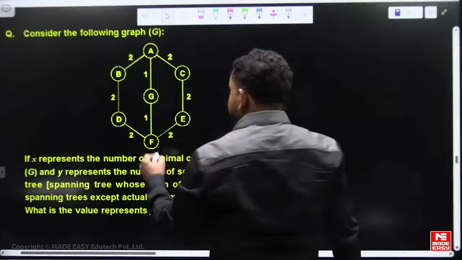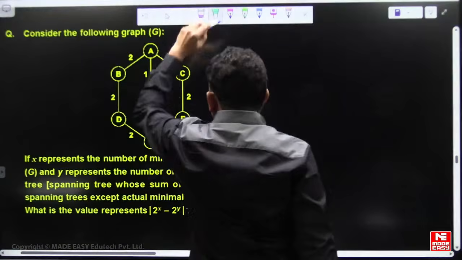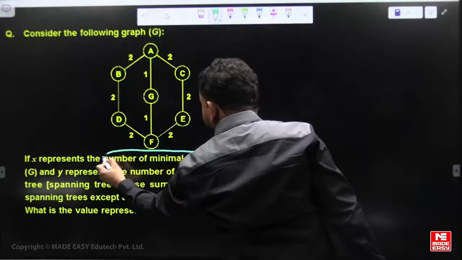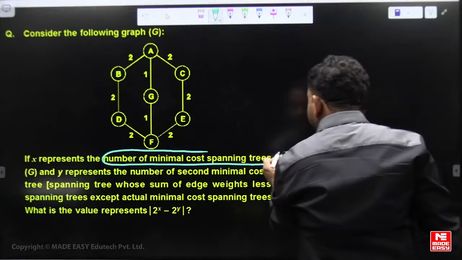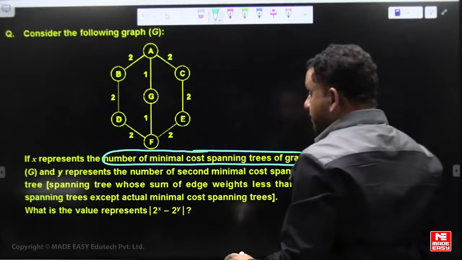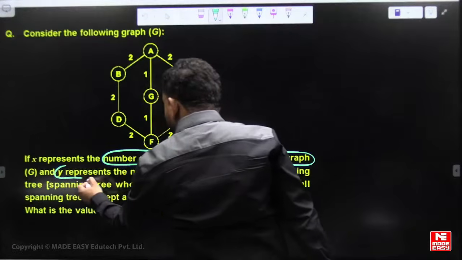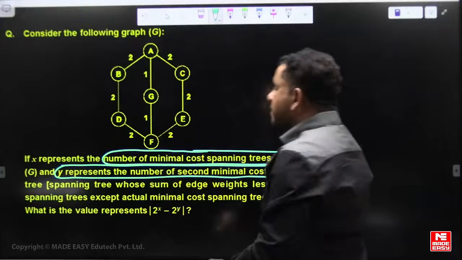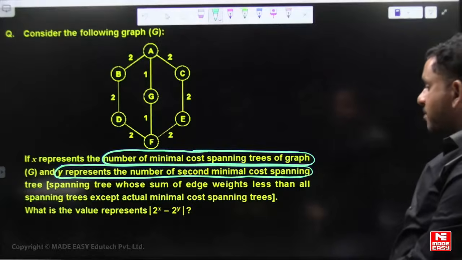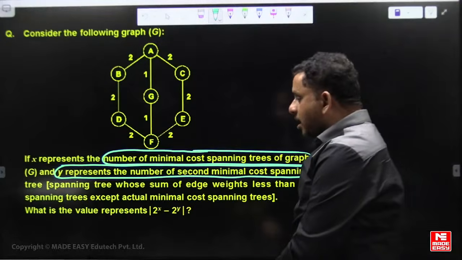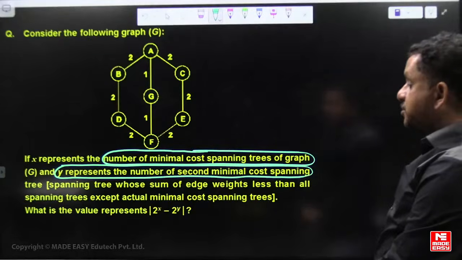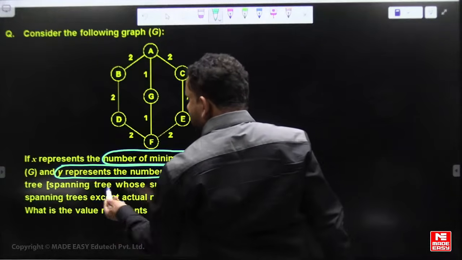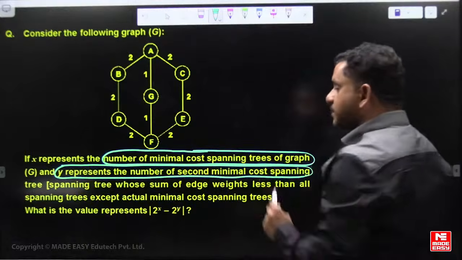A weighted graph is given. If x represents the number of minimal cost spanning trees of the graph, y represents the number of second minimal cost spanning trees, that means spanning trees whose sum of edge weights is less than all spanning trees except the actual minimal cost spanning tree, meaning the second minimal cost spanning tree. He explained what is meant by second minimal cost.